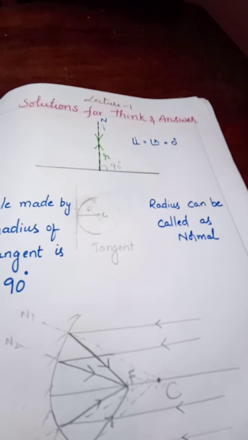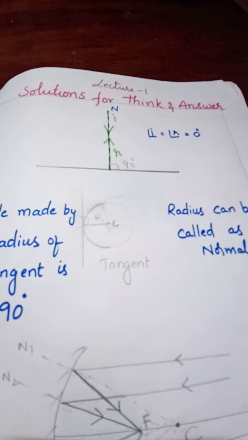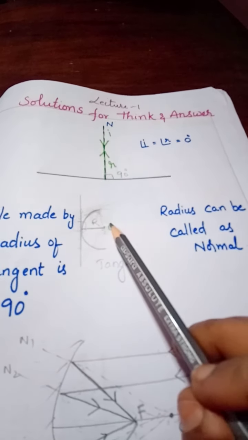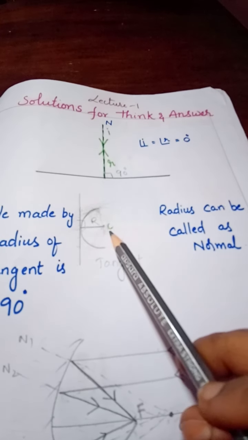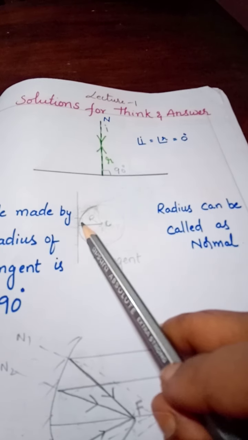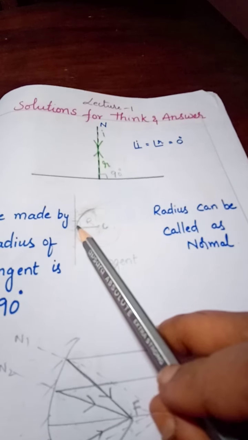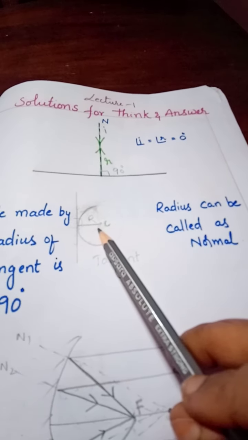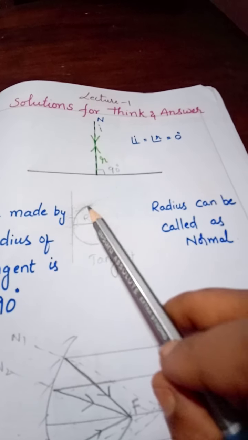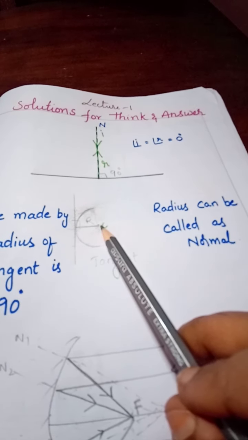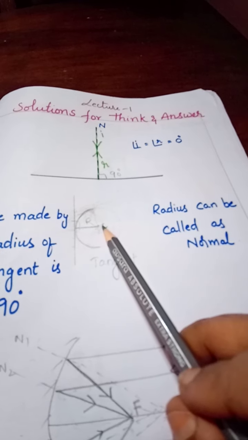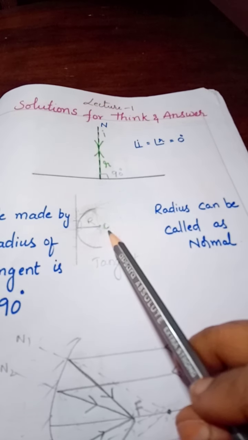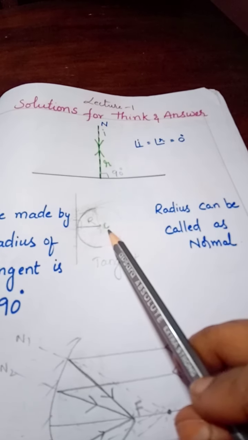From the figure you see the tangent is a straight line, and this is the center of curvature, or C, the center of the sphere also you can consider. The line joining this point to the center of curvature we can call a radius. If it is a sphere, it is the center of curvature, because the center of the sphere from where the mirror is cut is called the center of curvature.